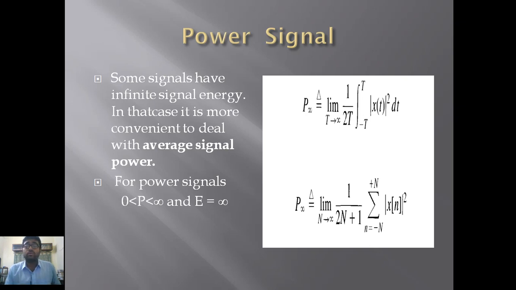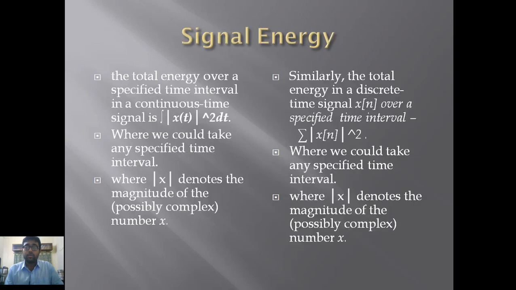So the equation that we use to calculate the power of a signal is Px equal to limit T tends to infinity, 1 by 2T, and the time integration will be from minus T to T. If we get back to the earlier slide, when we calculate signal energy, we simply use this expression.